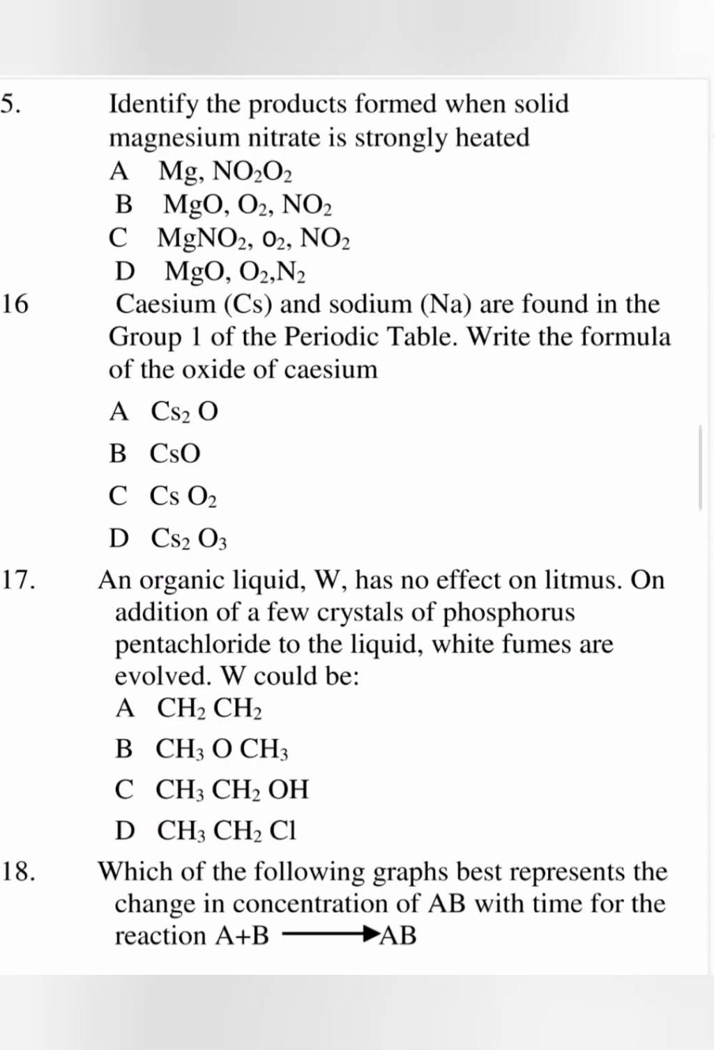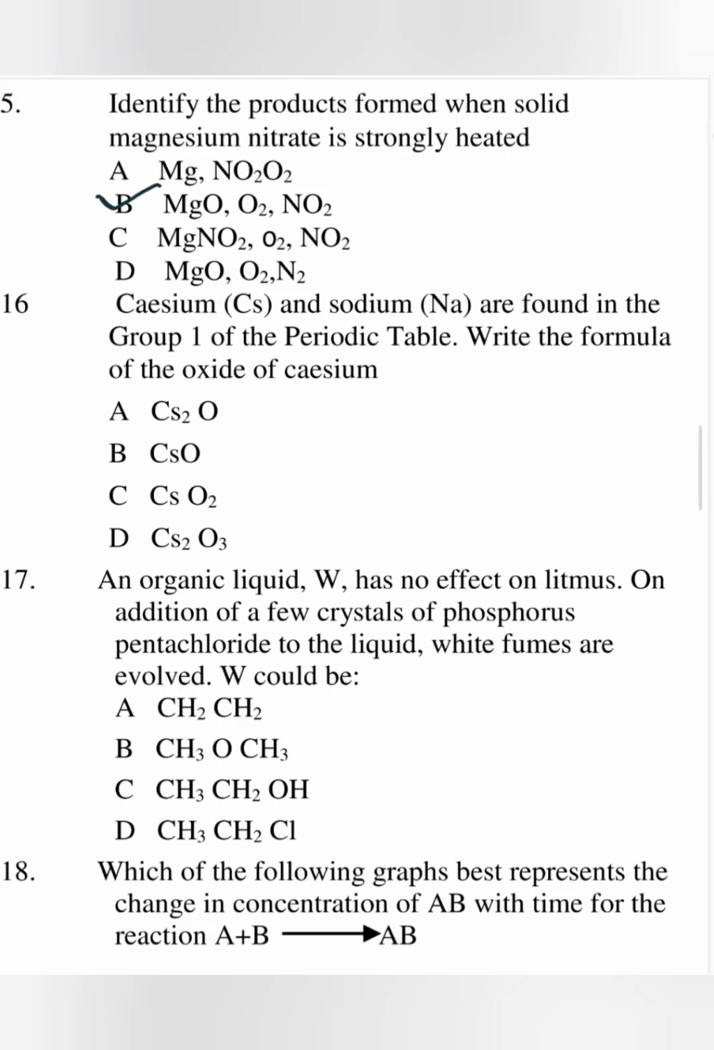In number 15, identify the products formed when solid magnesium nitrate is strongly heated. So the characteristic of group 2 nitrates is that once they are heated, they decompose to the corresponding oxide, oxygen, and nitrogen dioxide gas, and that corresponds to B.